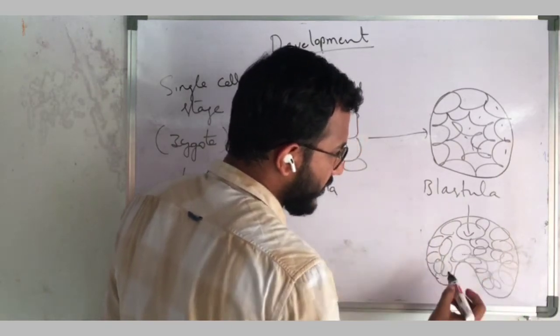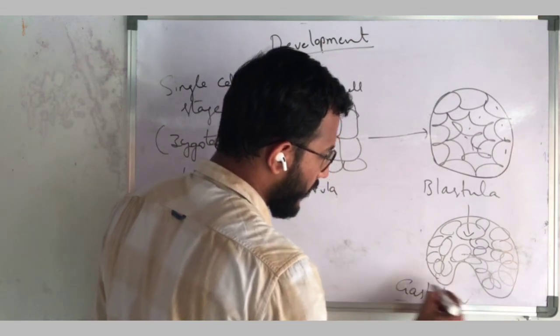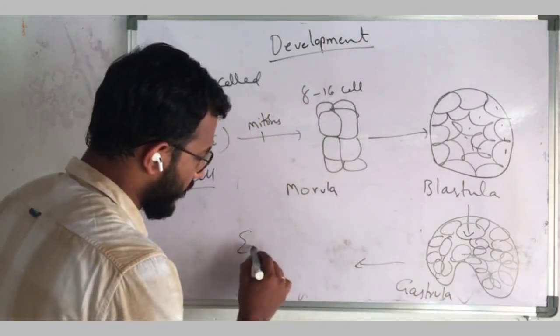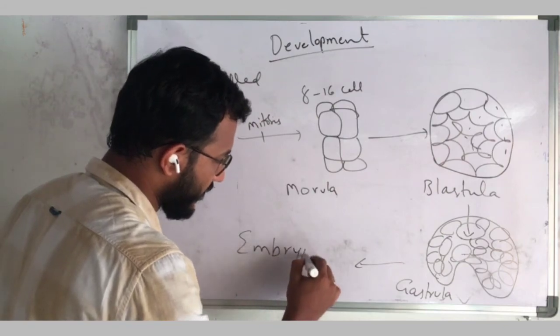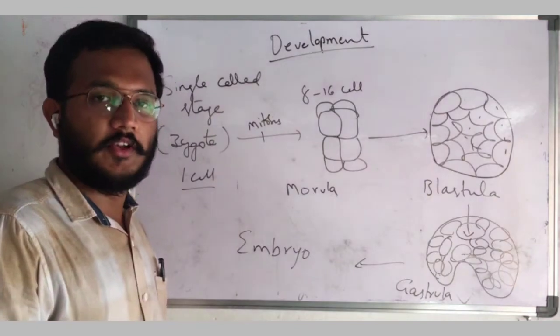So that stage is known as gastrula, and finally so many processes take place and give rise to embryo. So these are the different stages of development.